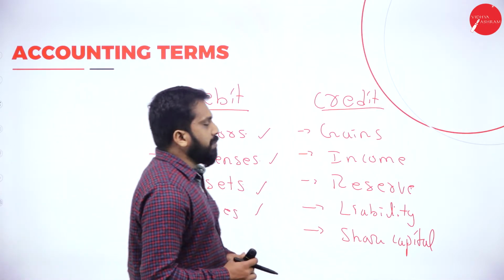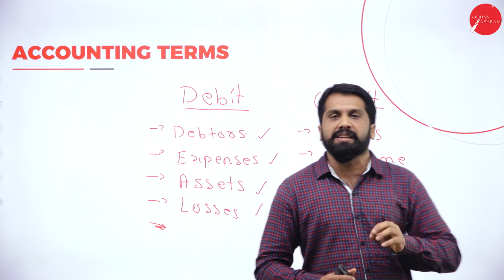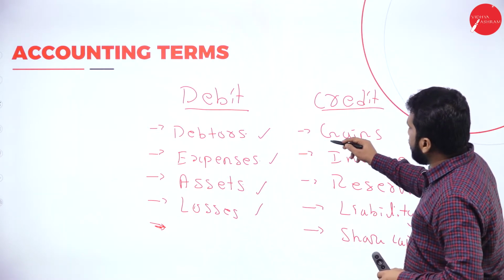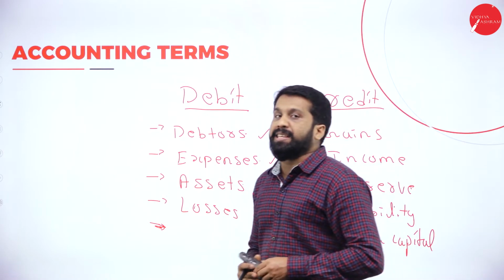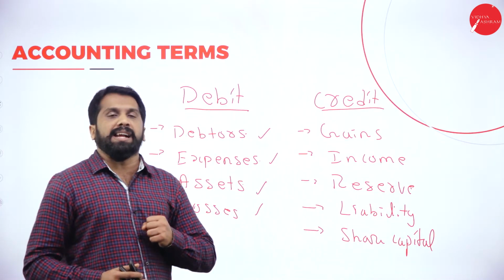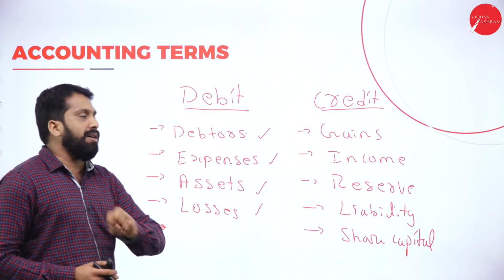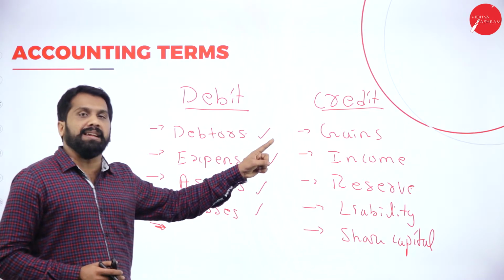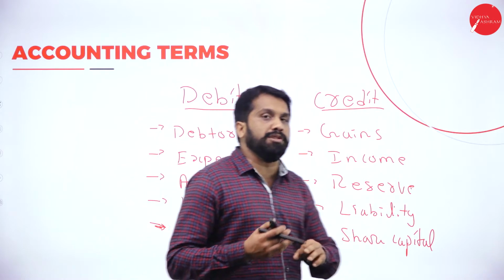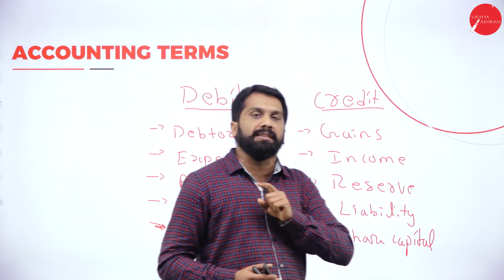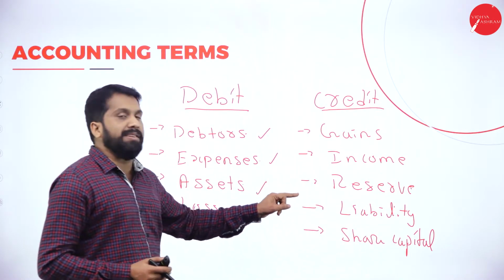Now, what do you mean by credit? Credit is very simple. Gains. Gains means anything you have gained. Like 10,000 worth asset you have sold for 12,000. That 2,000 we call as gain. Now, income. If you sold something, you have received money. That is called income.